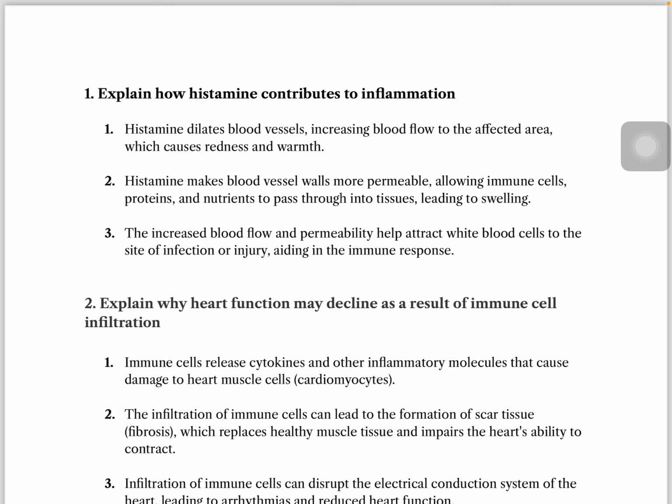So let's get started. Okay, number one is explain how histamine contributes to inflammation. Histamine dilates blood vessels, increasing blood flow to the affected area, which causes redness and warmth, and makes vessel walls more permeable, allowing immune cells, proteins, and nutrients to pass through into tissues, leading to swelling and increased blood flow.